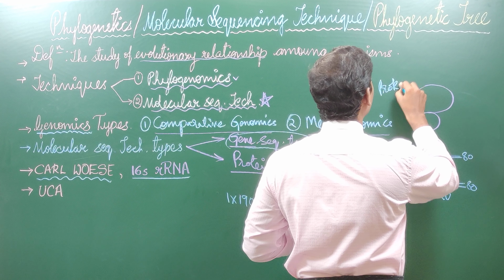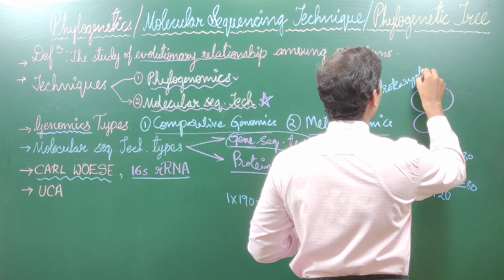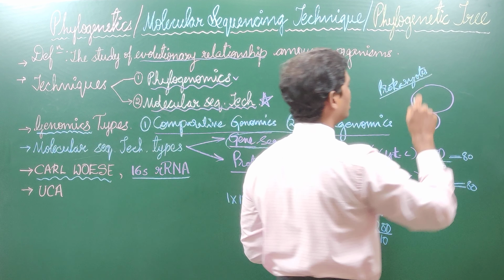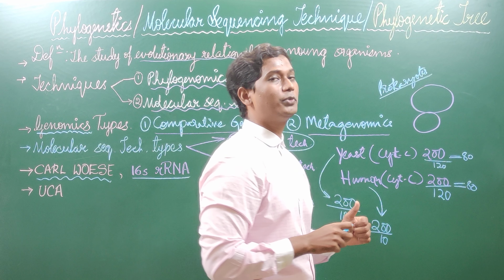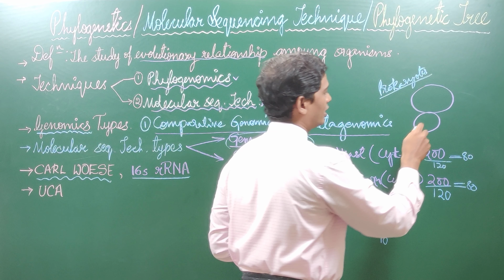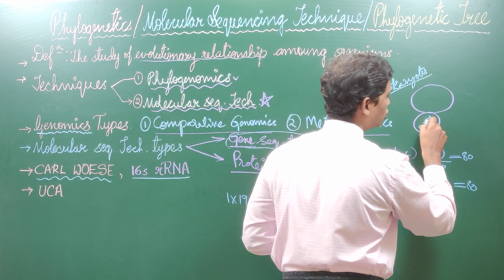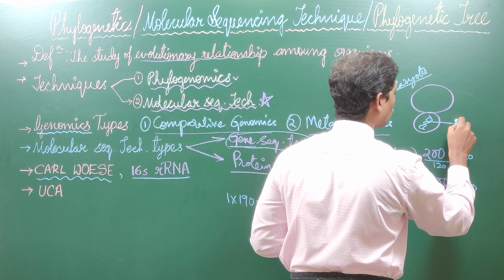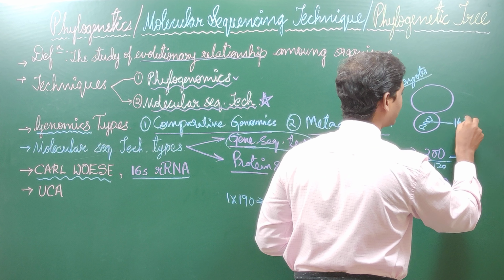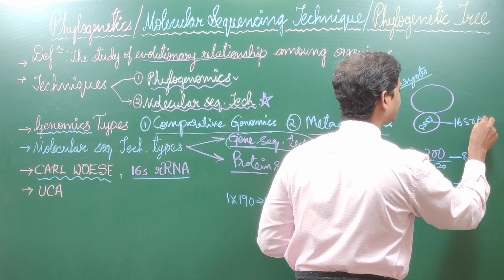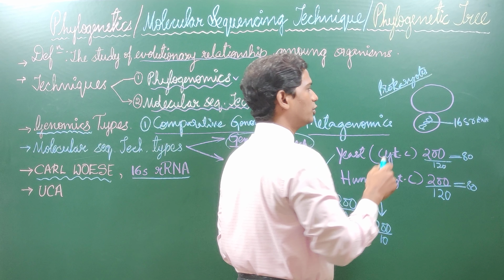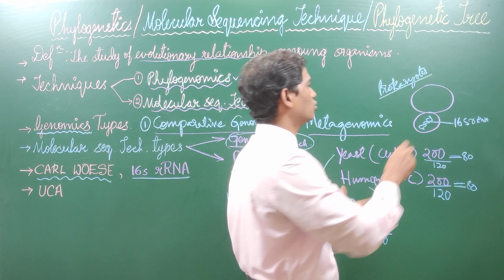Actually, he took these genes from the smaller subunit of ribosomes. Consider somewhere here he took the gene from ribosomes, which is called 16S rRNA. This was the gene he took from the smaller subunit. This is the ribosome.